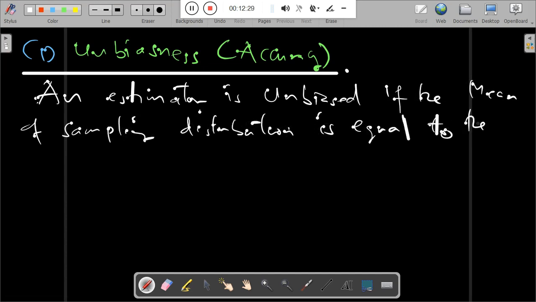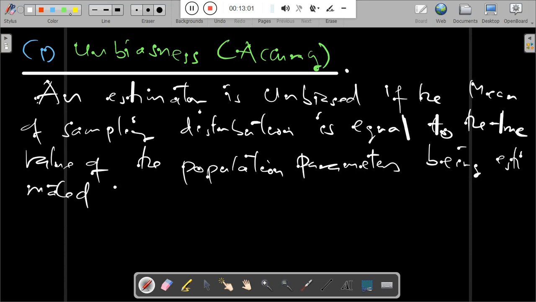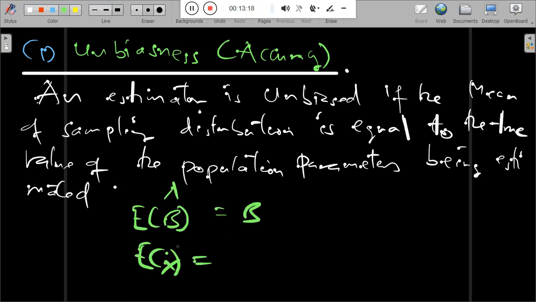So that is given by the expectation of B estimated, that is the mean simply, which is equal to beta naught, that represents the population parameter. So it's given by the expectation of B estimated, which is equal to beta naught, or expectation of X, that is equal to beta.